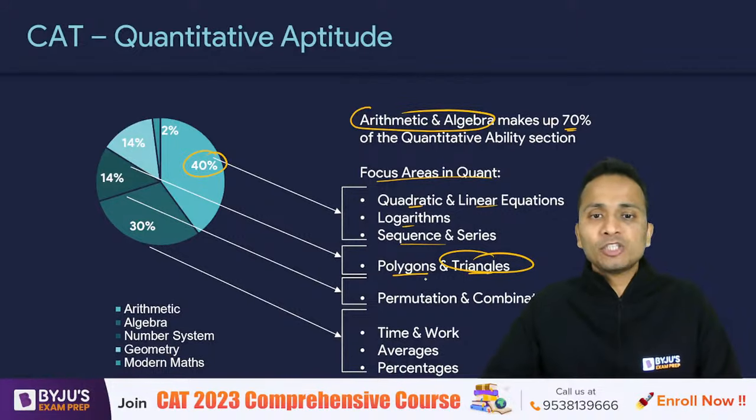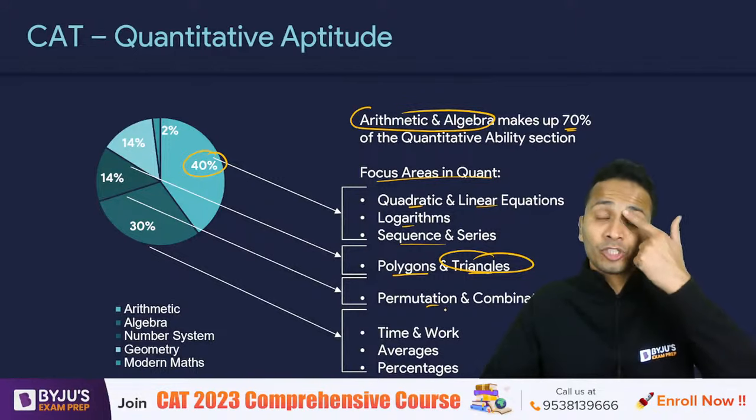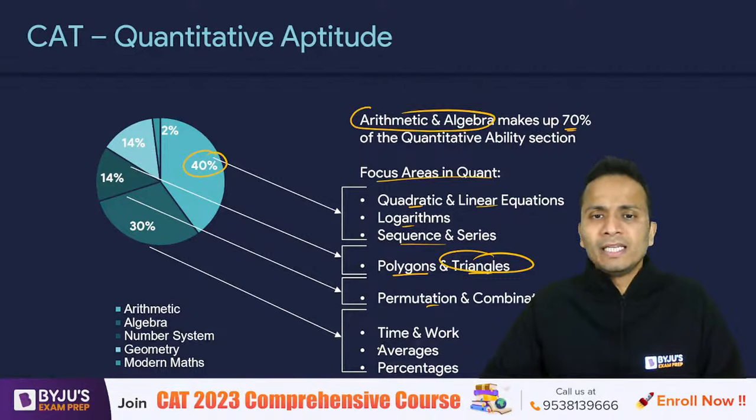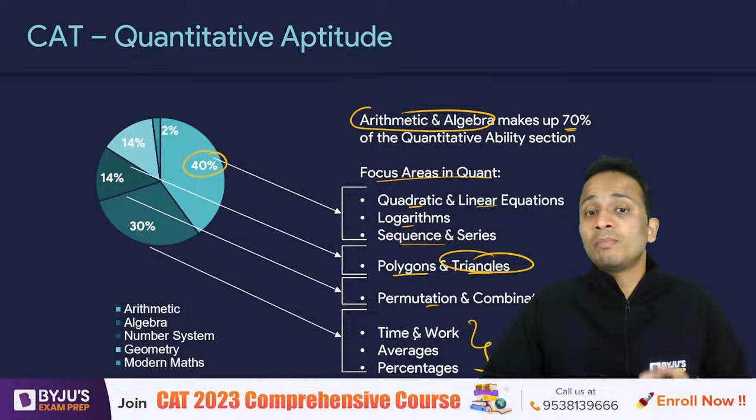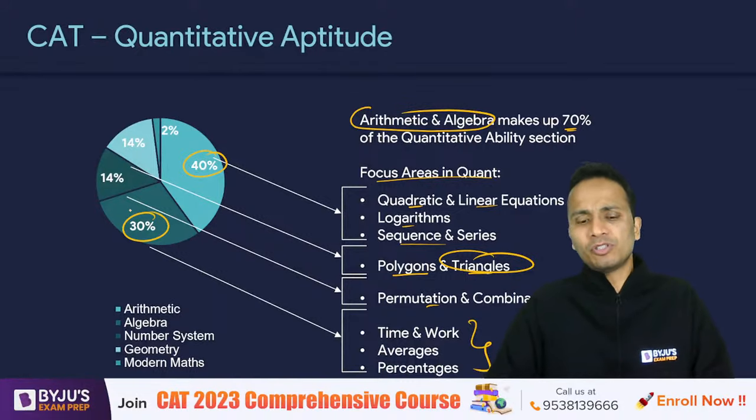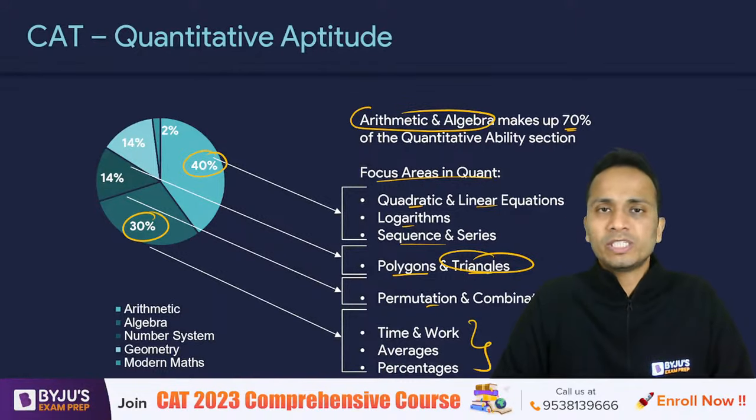Next is permutation combination. So permutation combination, again from modern maths, the majority of the questions have come in this area. Then from arithmetic, the majority of the questions have come from time and work, averages, and percentages, which amounts to somewhere around 30% of the questions from the QA section.